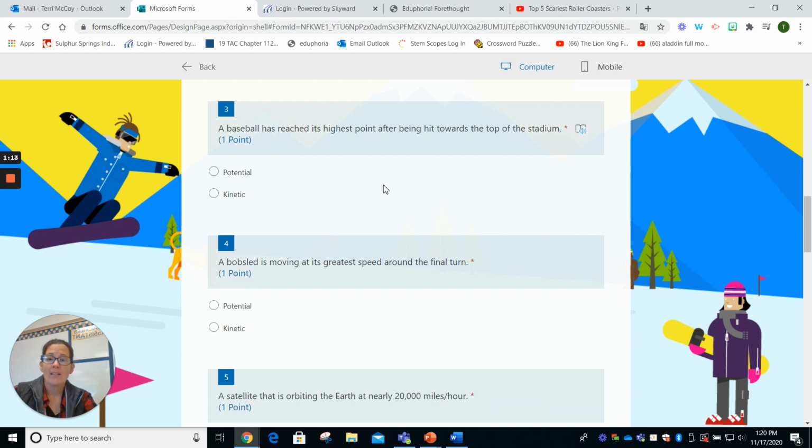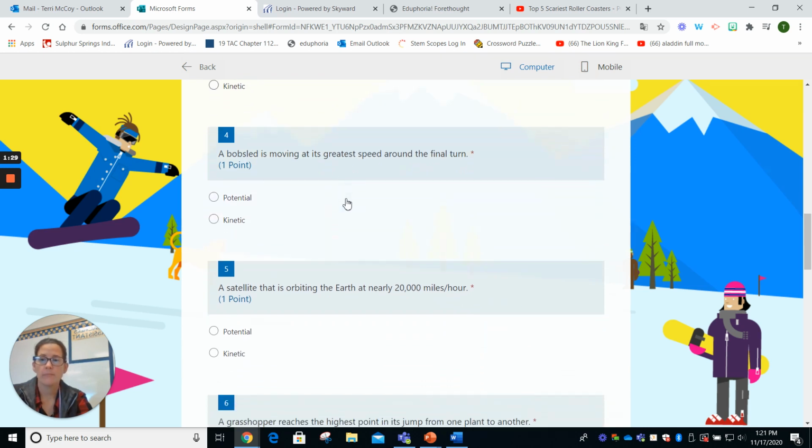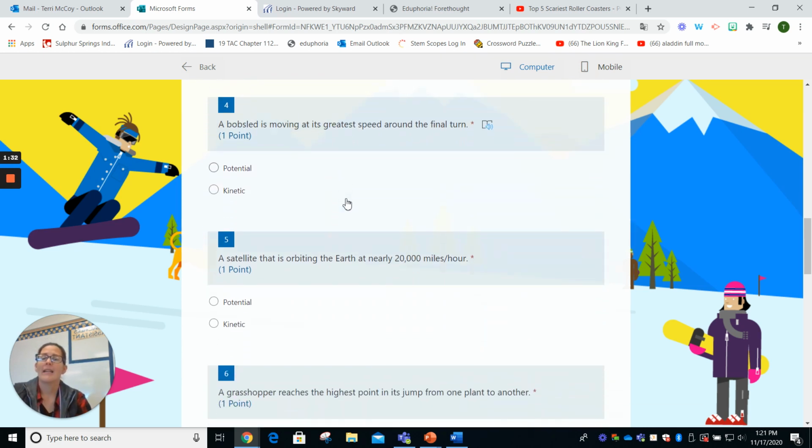A baseball has reached its highest point after being hit towards the top of the stadium. So the highest point from the ground, there's a lot of potential there. The higher it is, the more potential we have. So this one would be potential energy. A bobsled is moving at its greatest speed around the final turn. So if it's moving at the greatest speed, we have kinetic energy.